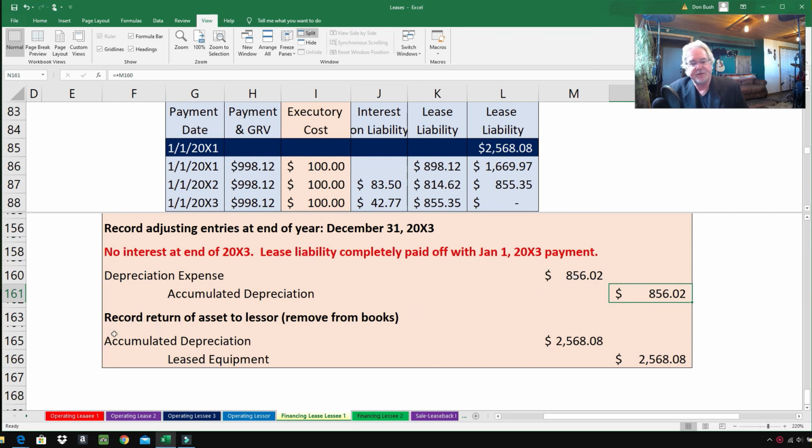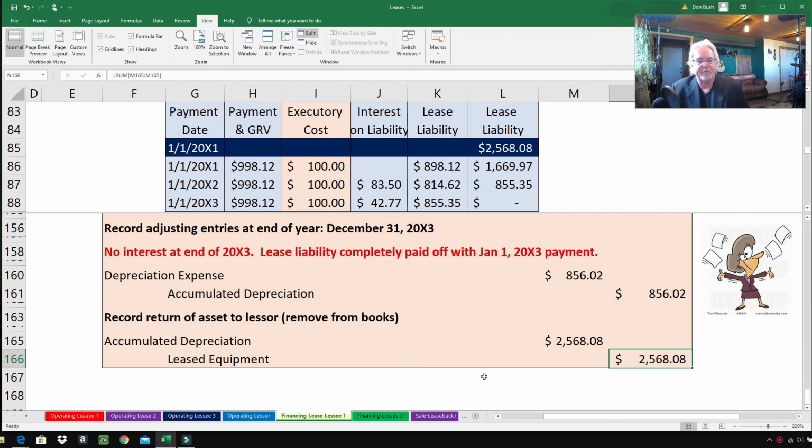Now here's the very last entry, recording the return of the asset to the lessor. Accumulated depreciation, $2568.08. Leased equipment, $2568.08. So we're reversing out the equipment and the accumulated depreciation, and they're both equal, so they just reverse each other out and they go off of our books. They're being removed from our books.